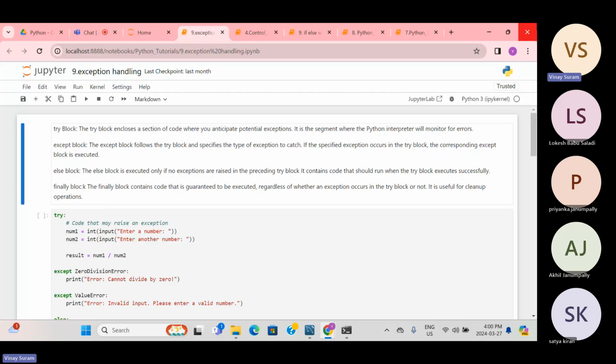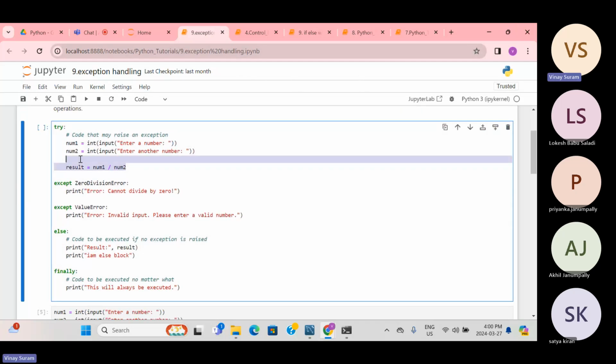At that time, it will give you the result, right? So if it gives the result, this will be executed. Then once the result is produced, it will go to the else block. The else block is executed if no exception is raised.